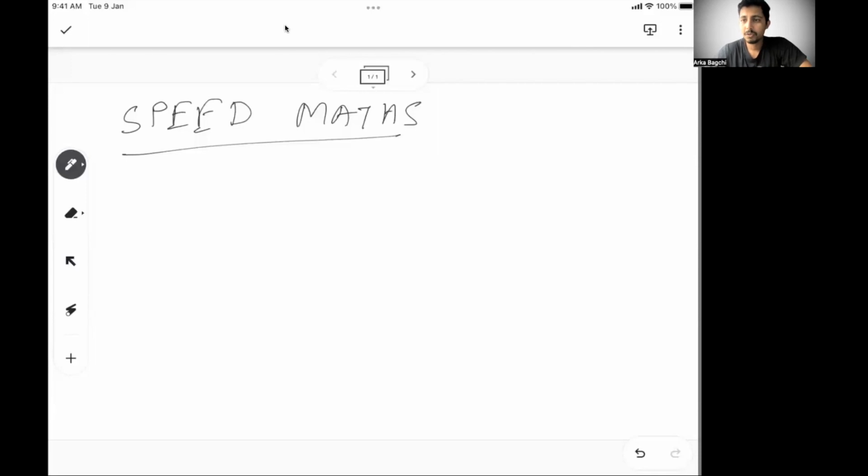I'm Orko. As you know, what we do here is primarily talking about the topics in Quant that we have in CAT and other non-CAT MBA entrance exams in India. And like we do every time we take up a topic, we do a foundational session on the topic. Then there will be a couple of follow-up sessions on that same topic itself.